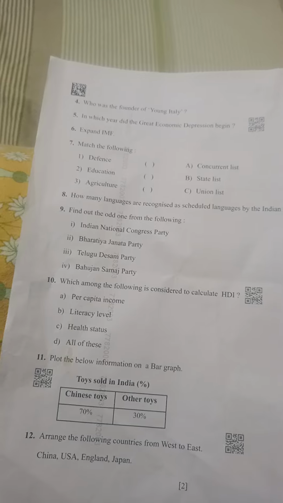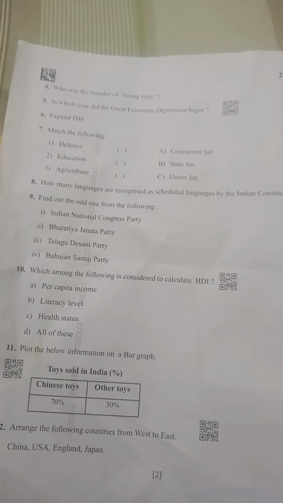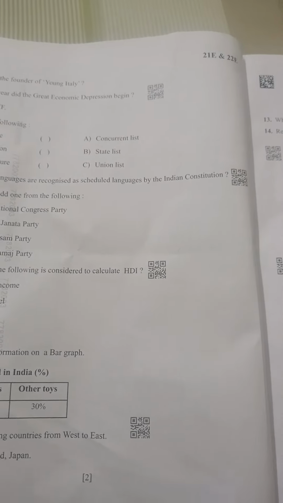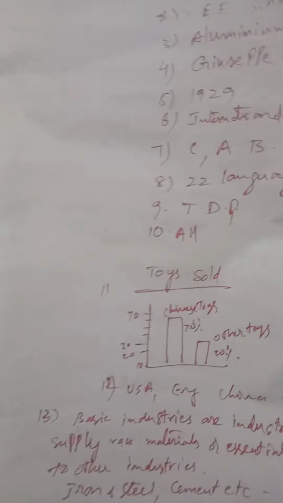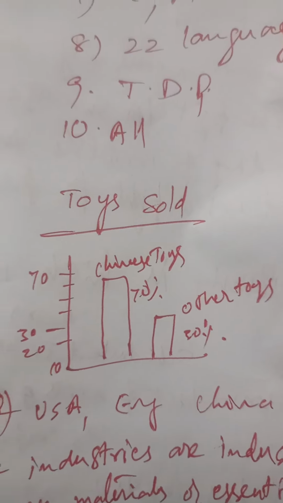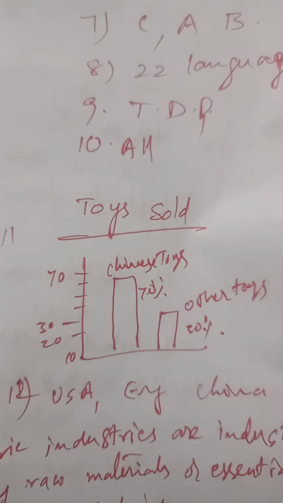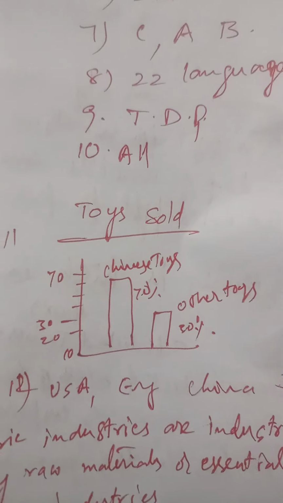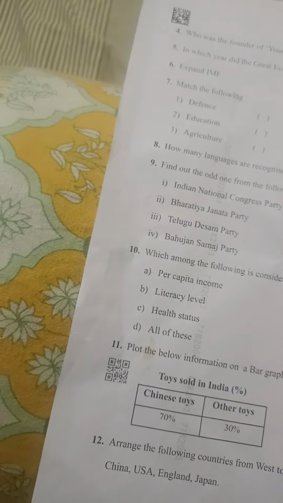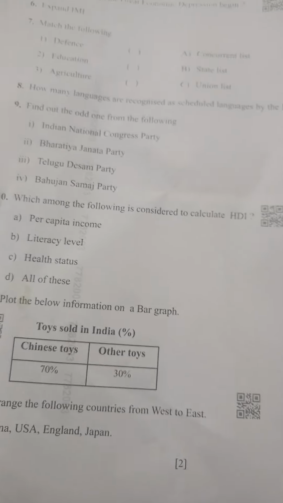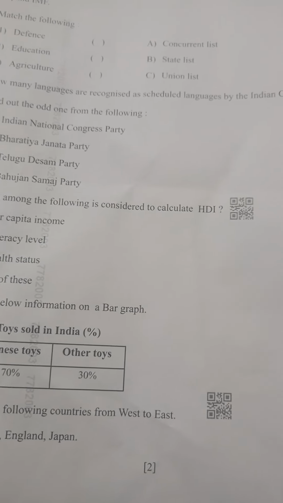Next, plot the information below on a bar graph. So, in this way, we have to draw the bar graph neatly. Next, 12th one, arrange the following countries from west to east: USA, England, China, Japan. Right answer.